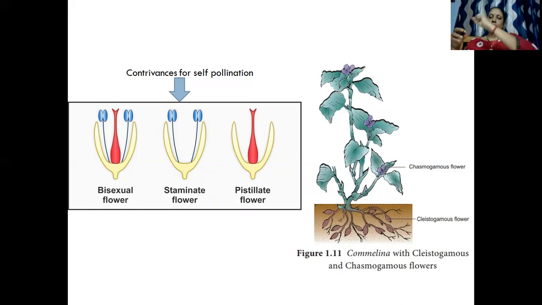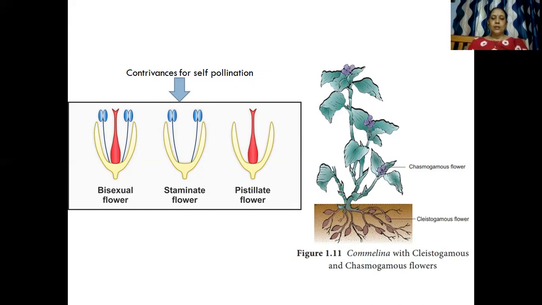Okay, so the flower always remains closed. So it ensures that it is self pollination. Now here you will see contrivances of self pollination. The flower is bisexual. Here you are able to see the stigma, the ovary, the style and the stigma, and the filament and the anther lobe. So the flower is bisexual.